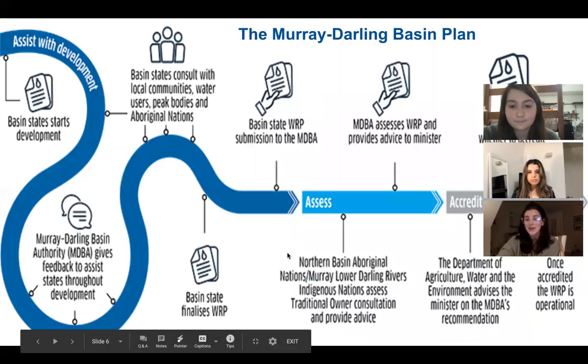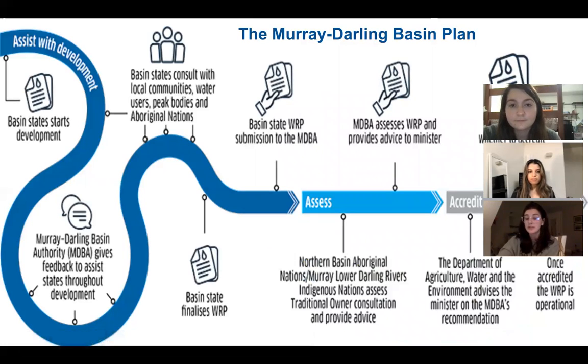On this slide, we have a detailed picture of the Murray-Darling Basin Plan, but I will just read a summary of it. The issue of water scarcity was resolved by the Australian government when they created the Murray-Darling Basin Plan, which states that only a set amount of water can be taken from the basin each year. This is to make sure the crops, plants, animals, lakes, and wetlands are getting enough water also. The plan includes an environmental watering plan, a water quality and salinity management plan, and rules about trading water.